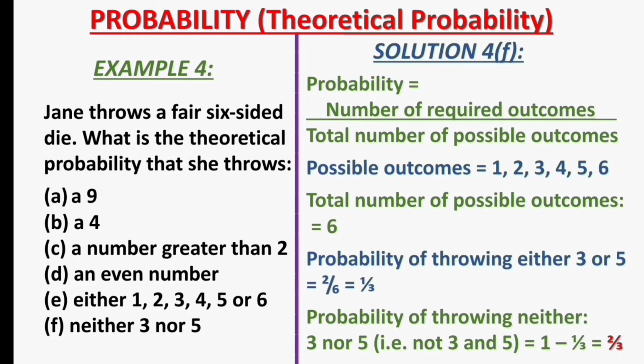Next, the probability of throwing neither 3 nor 5, that is not 3 and 5, will be 1 minus the probability of throwing either 3 or 5. That will give us 1 minus 1/3, which is 2/3. I hope all the solutions to example 4 are clear to you.